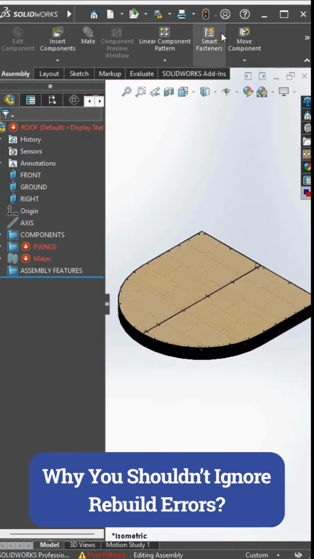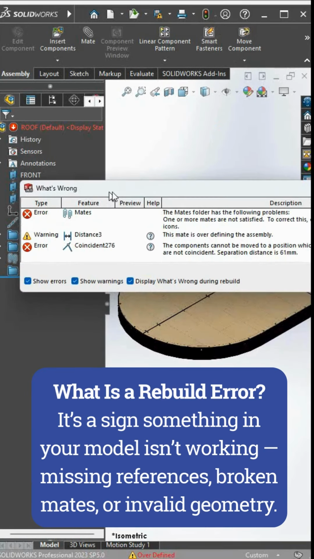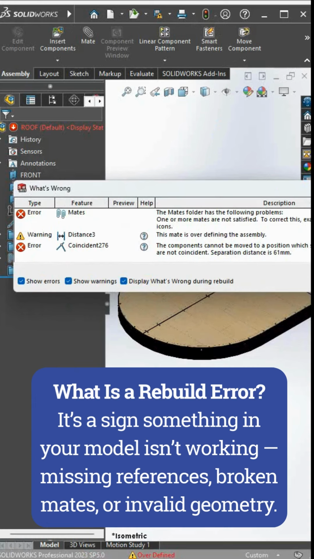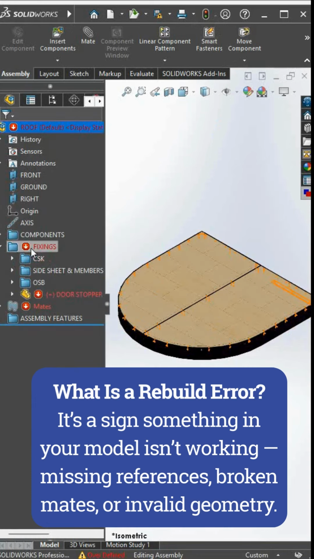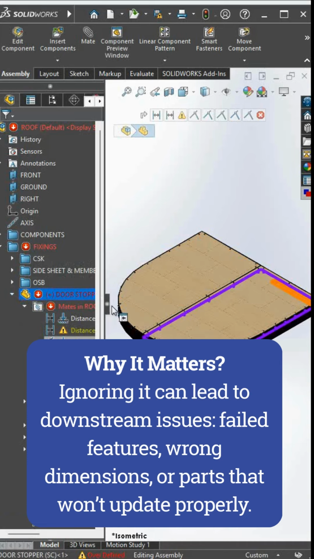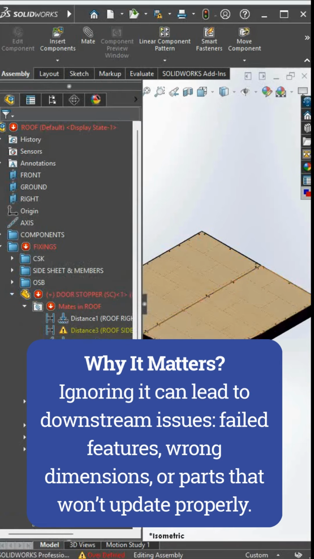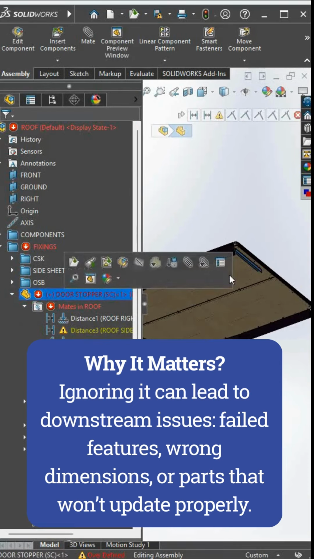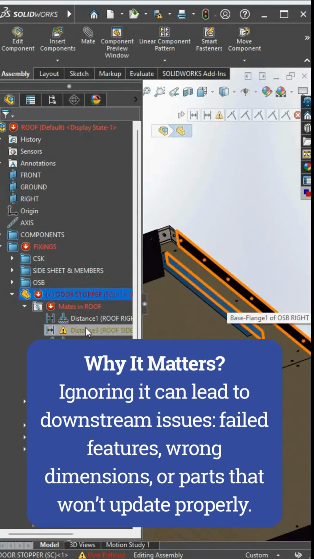Why you shouldn't ignore rebuild errors. What is a rebuild error? It's a sign something in your model isn't working. Missing references, broken mates, or invalid geometry. Why does it matter? Ignoring it can lead to downstream issues, failed features, wrong dimensions, or parts that won't update properly.